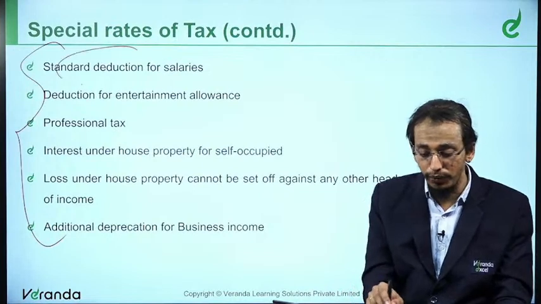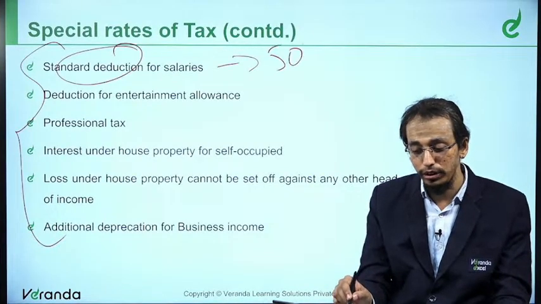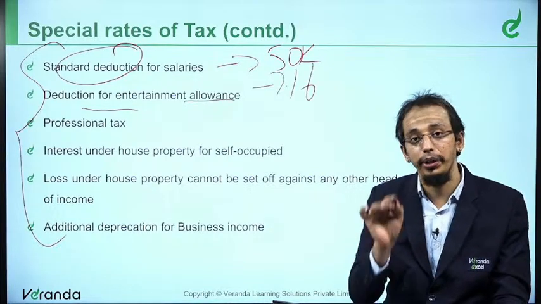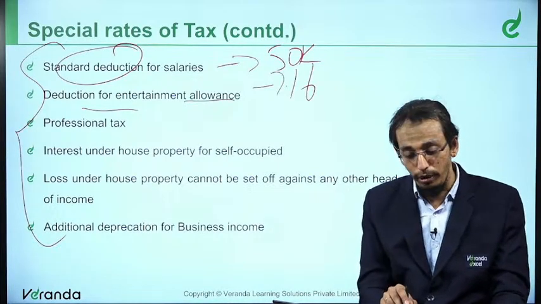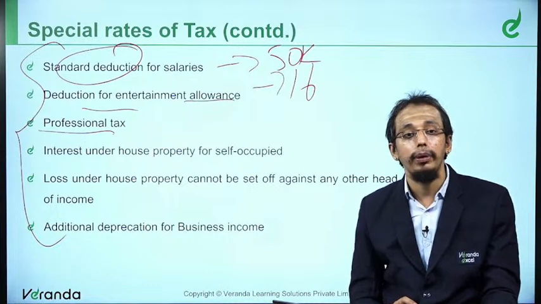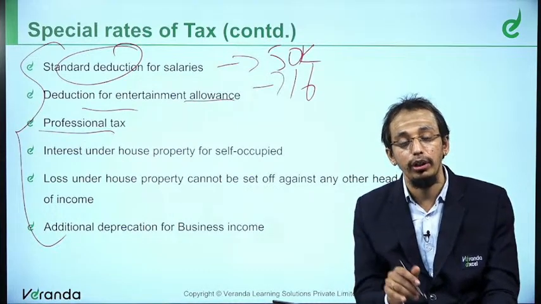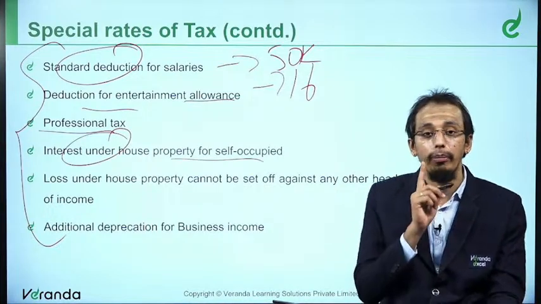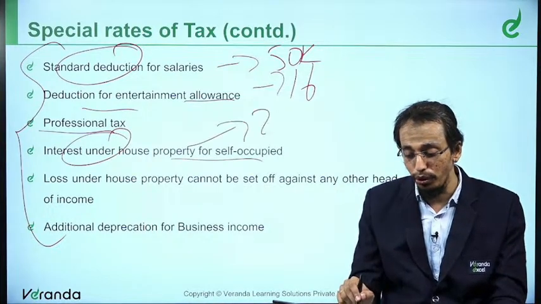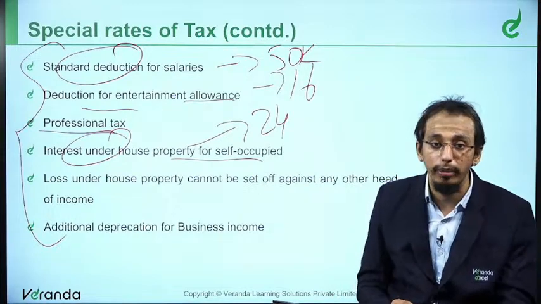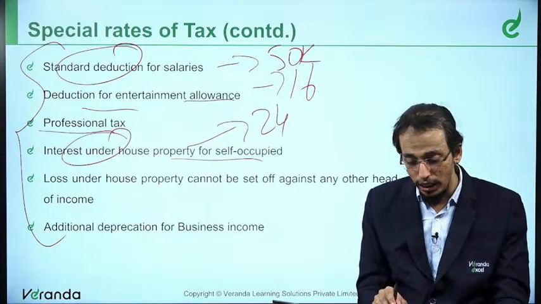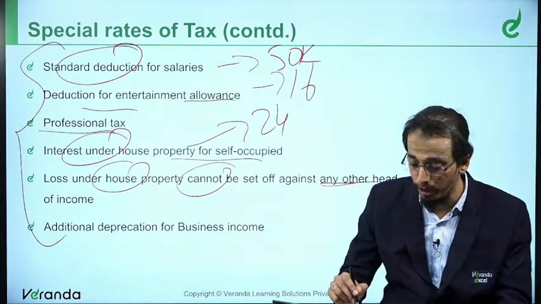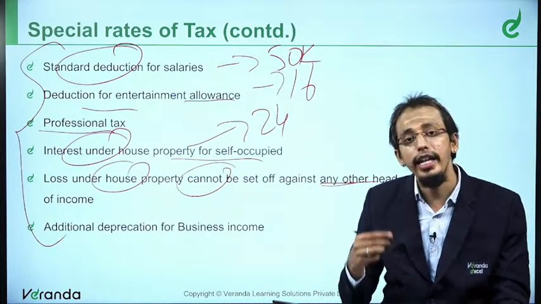Right, standard deduction for salary, you get 50,000 rupees, no deduction. Entertainment allowance, which is under section 16, I am not going to have a detailed discussion on this. Professional tax, whatever professional tax is paid will usually be allowed as deduction, but if you choose the new regime it will not be. Interest on self-occupied property, under section 24 you can claim 2 lakhs, that cannot be claimed. Loss from house property cannot be set off against any other head.